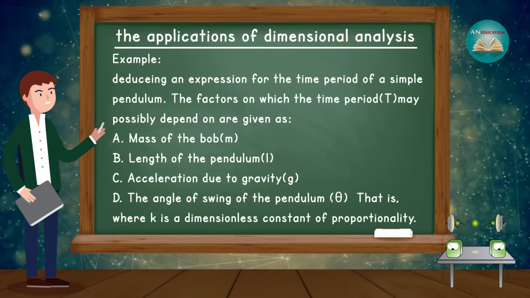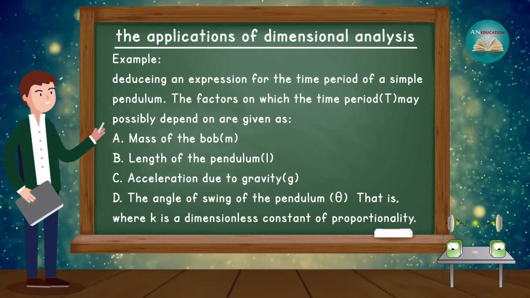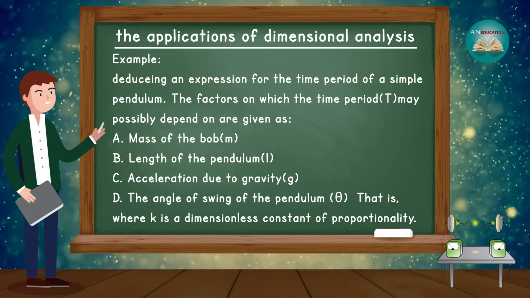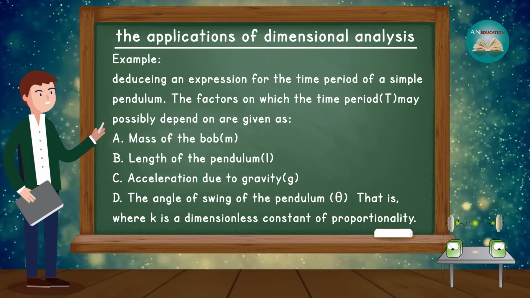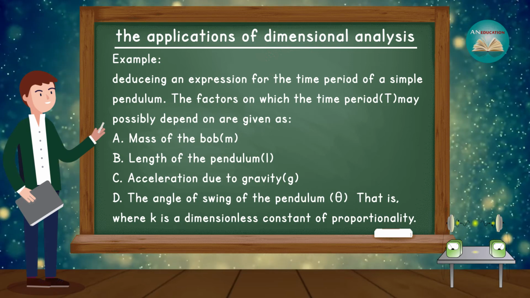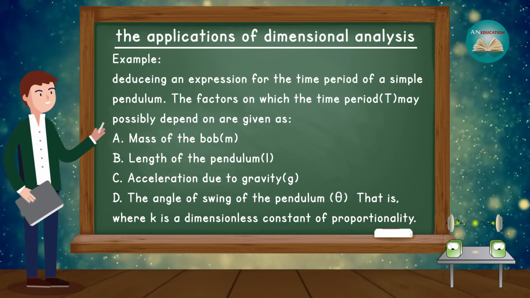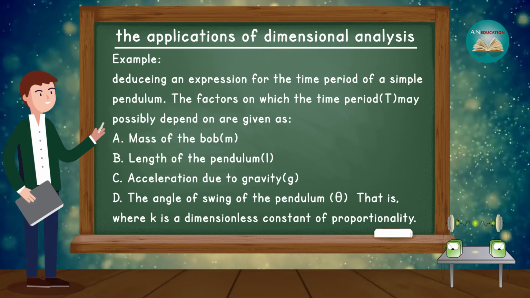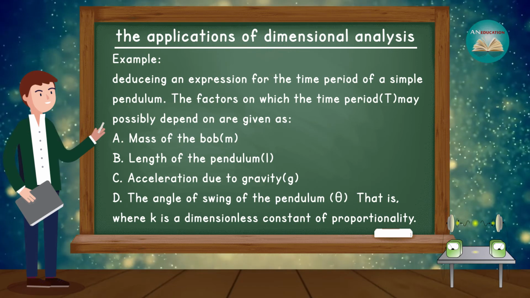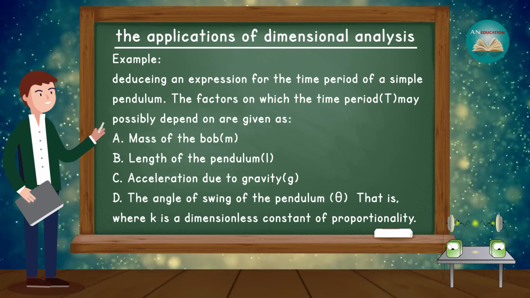The factors on which the time period T may possibly depend are: A, the mass of the bob, small m; B, the length of the pendulum, small l; C, the acceleration due to gravity, small g; D, the angle of swing of the pendulum, theta. That is, T = k m^a l^b g^c theta^d, where k is a dimensionless constant of proportionality.